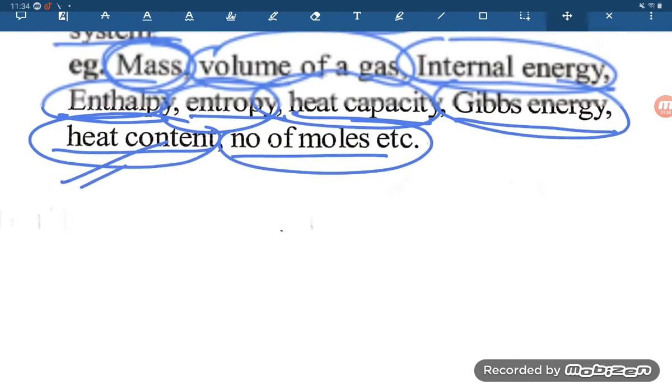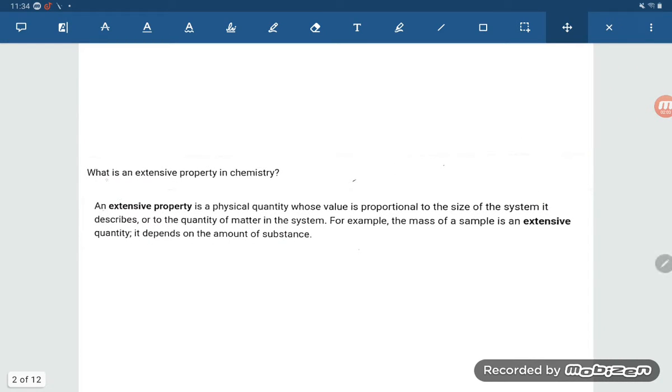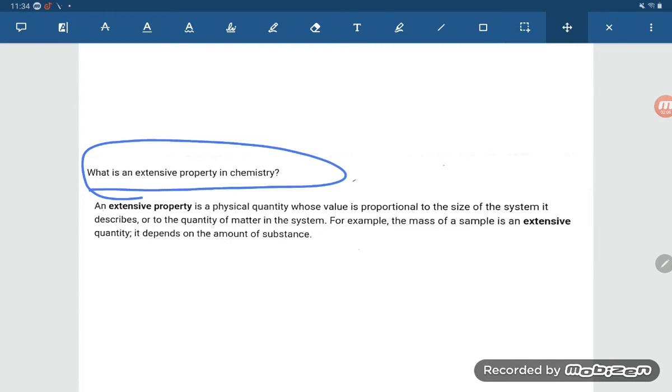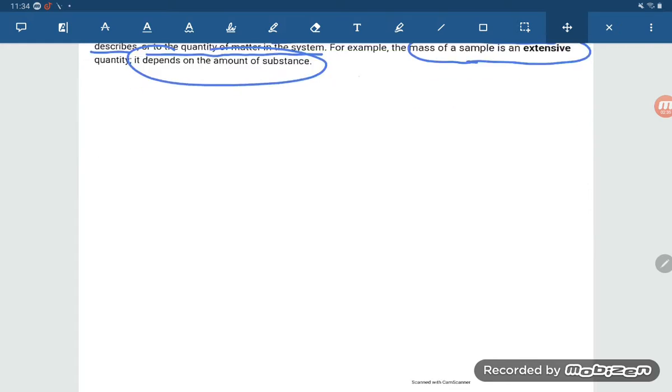Let us do some problems, student. This is from the Narayana book. So now if you solve the problem: what is an extensive property in chemistry? An extensive property in physics is a physical quantity whose value is proportional to the size of the system. It describes the quantity of matter in the system. For example, the mass of a sample is an extensive property. It depends on the amount of the substance. So what is an extensive property according to this question? That which depends on the size or the amount of the matter.